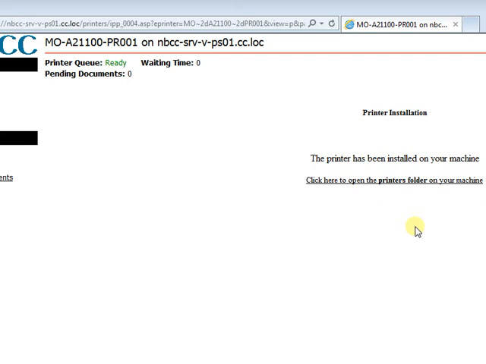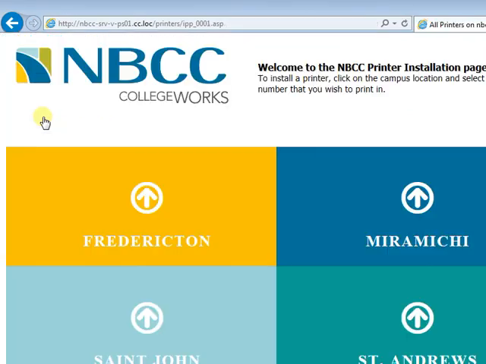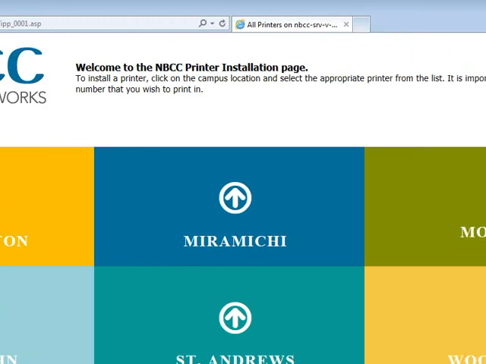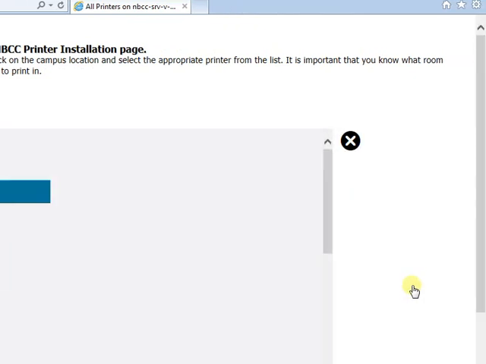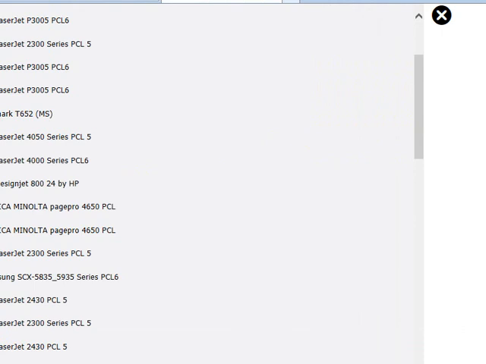And then it should say that the printer has been installed. You can click All Printers, choose your campus again, adjust the scroll bars, and install additional printers if you need to.